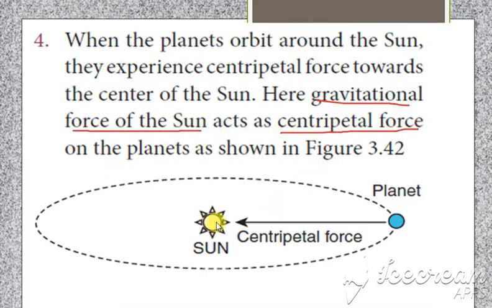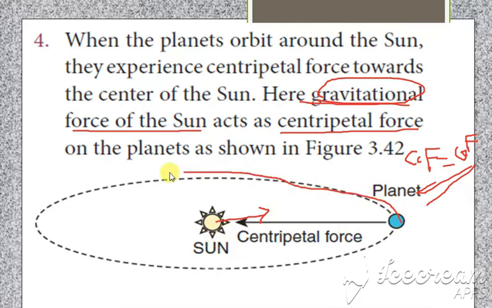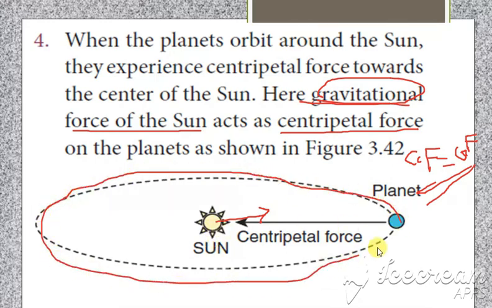So the centripetal force is equal to the gravitational force. Here the planet is moving in a circular path, which gives a centripetal force. Between the sun and the planet there is a gravitational force. Yes, clear? Okay, thank you.